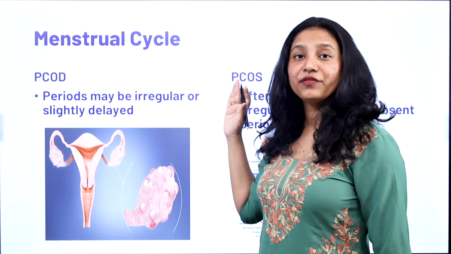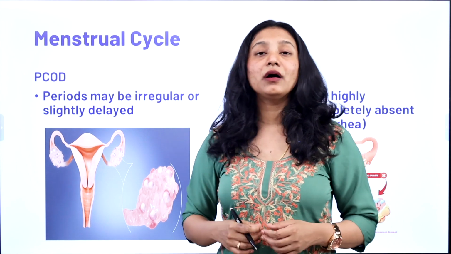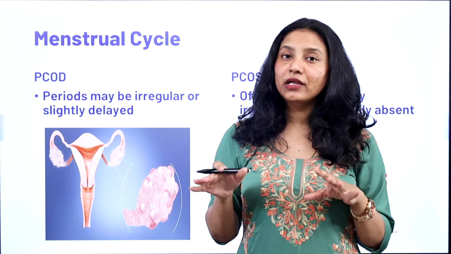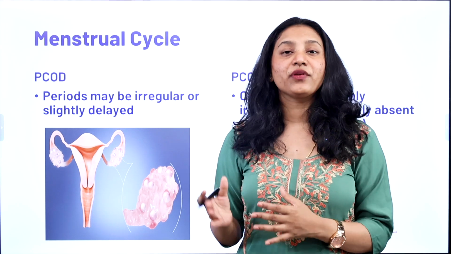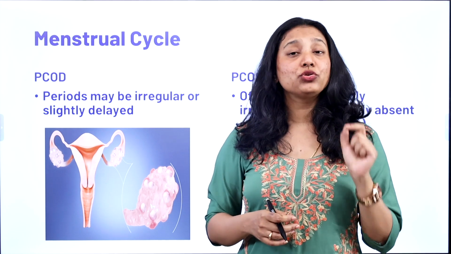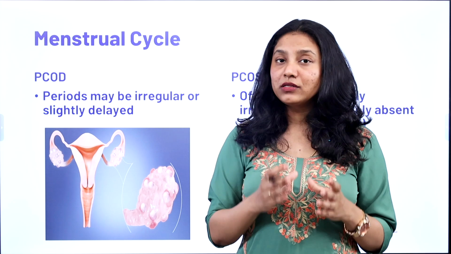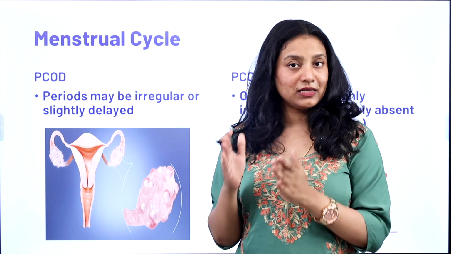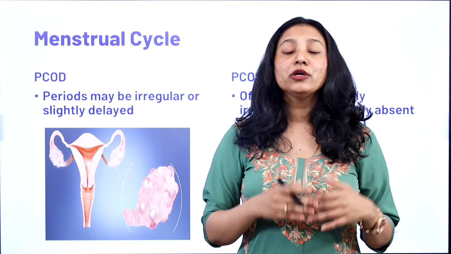Then coming to the menstrual cycle differences between PCOD and PCOS. In PCOD, the menses are irregular or they can be delayed. Many patients come to us complaining of irregular periods, and when we ask in detail, remember that homeopathic case taking is very different from allopathic or conventional case taking, right? In homeopathy, we give attention to every detail that you mention. So if you say you have irregular periods, we will ask when was your last period, and how is your cycle, is it irregular or is it late? There is a vast difference between having an irregular period and having a late period, right? So what is the difference?